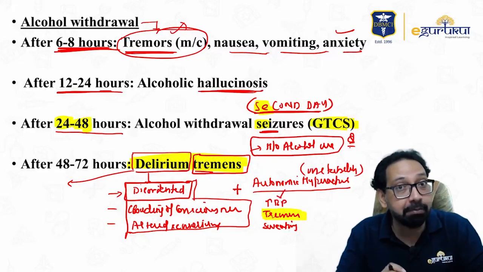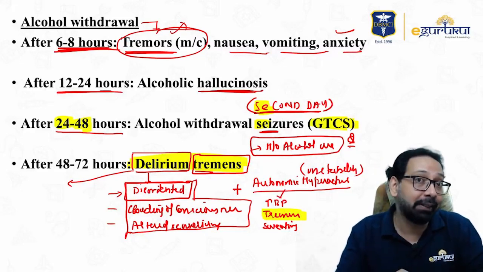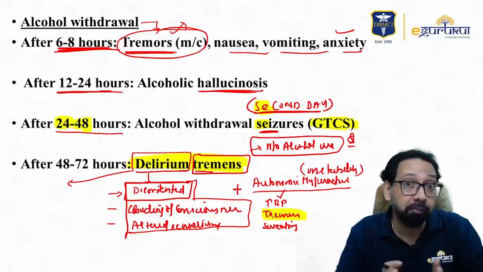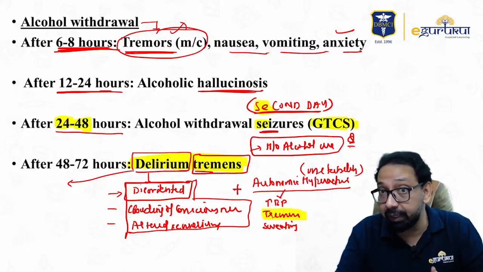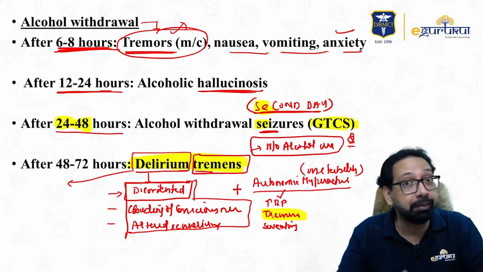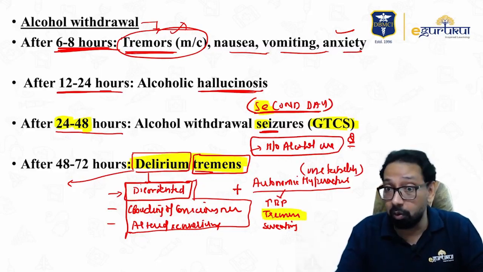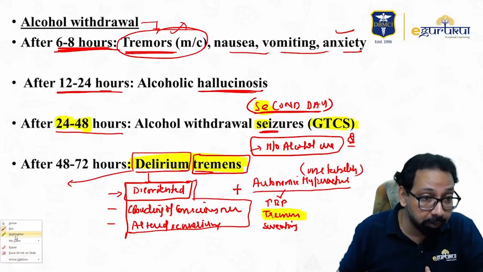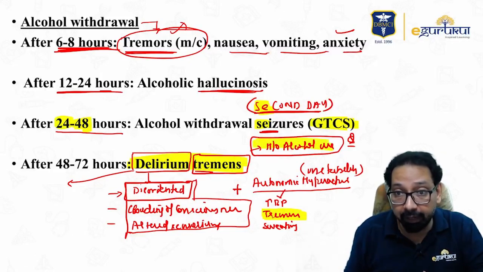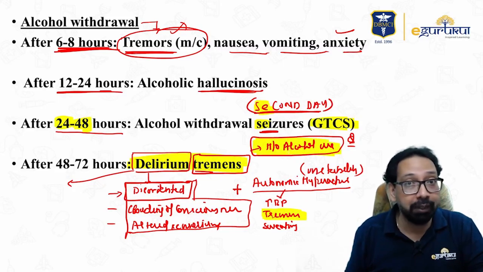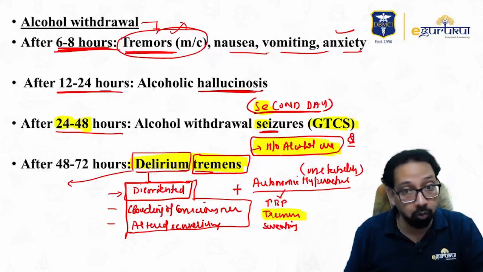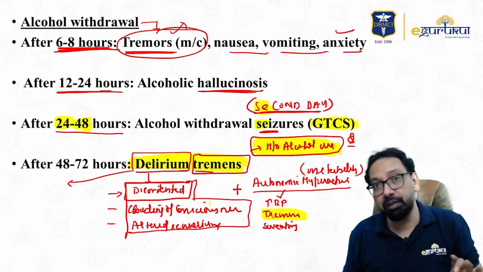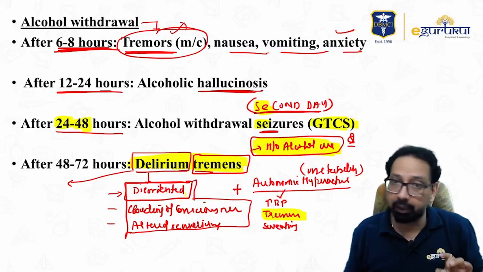Means many times patients don't tell that they are taking alcohol, but when they are abstinent from alcohol for 3 days, 2 days after surgery, they develop these symptoms. So remember, again I am telling you what happens. Many times we don't have history of alcohol use and we rule out delirium tremens. No, there may be a possibility. If typical symptoms of delirium tremens are there, you will mark delirium tremens.